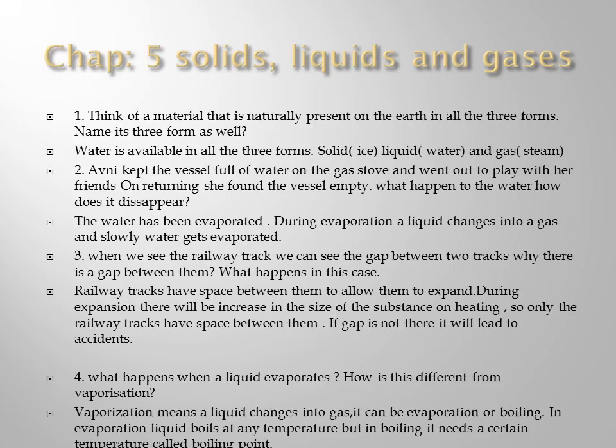Third question, when we see the railway track, simple. When you go to the railway track, you can see the gap between them. Why is there a gap and what happens in this case? So simple, students, railway tracks are made up of iron, right? Iron on heating will expand, right or not? So if the gap is not there, the iron will expand and it will lead to accidents. Suppose the gap is not there, what will happen? One iron will crash over the other, and it will lead to an accident.